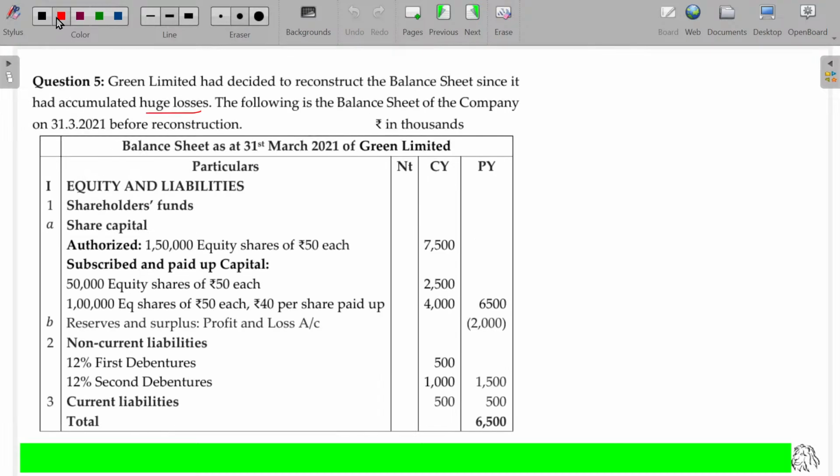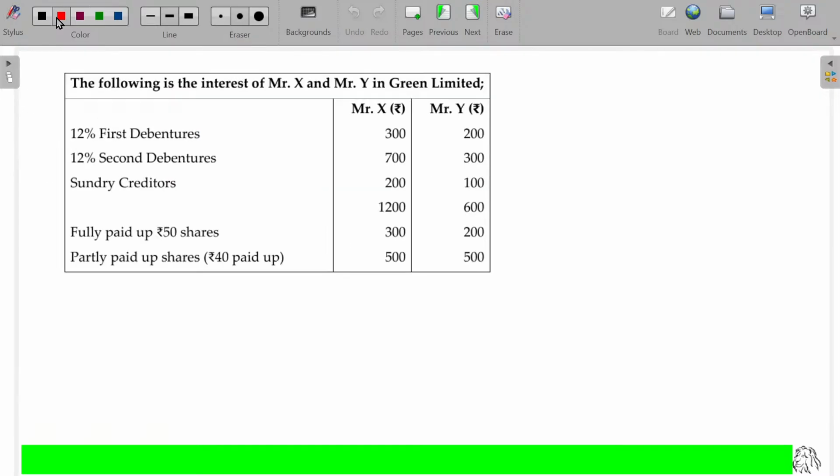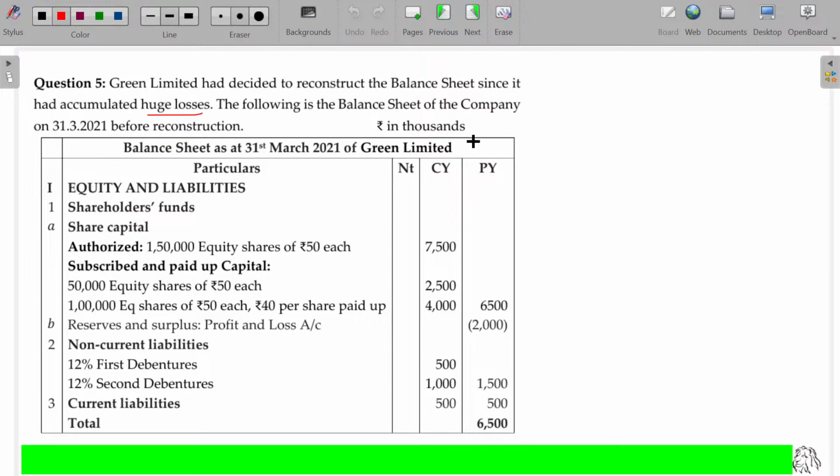In this particular company, assume that X and Y are the predominant owners. The following is the interest of Mr. X as well as Mr. Y in Green Limited. So one of the beautiful illustrations. Mr. X and Mr. Y are the debenture holders for the first and second debenture. For the first debenture, 300 plus 200, almost 500. Overall non-current liabilities in first debenture being 500. The entire 12% first debenture is held by only two parties, X and Y.